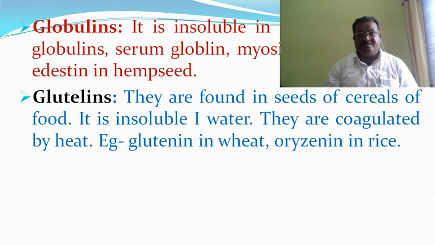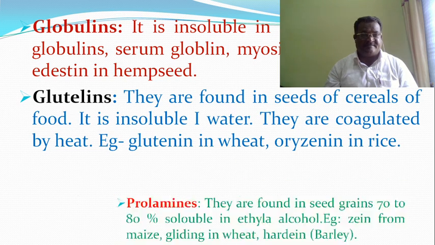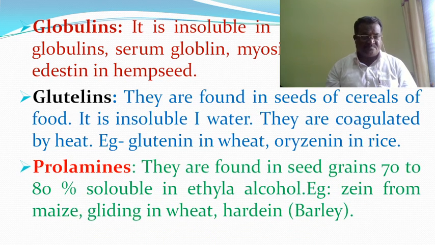Then the third one is the glutelins. They are found in the seeds of cereal foods. They are insoluble in water. They are coagulated by heat. Examples are glutenin in wheat or oryzenin in rice. Prolamines are found in seed grains, 70 to 80% soluble in ethyl alcohol. Examples: zein from maize, gliadin in wheat, hordein in barley.